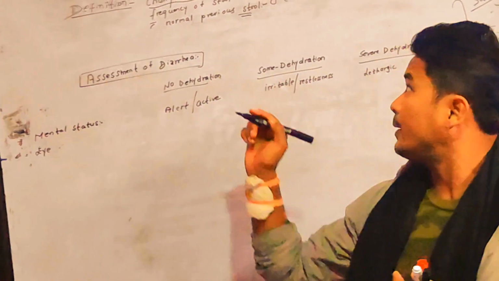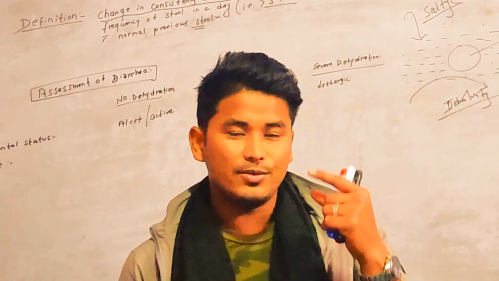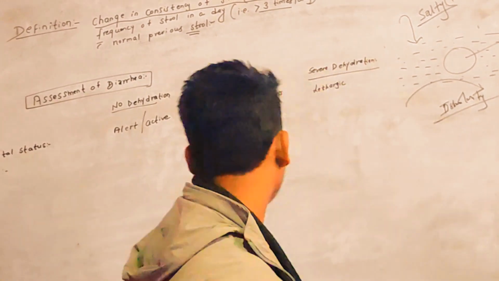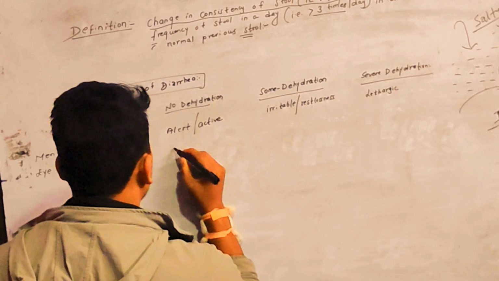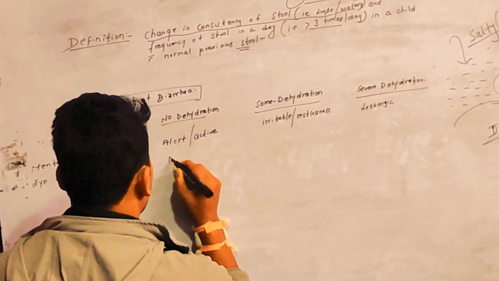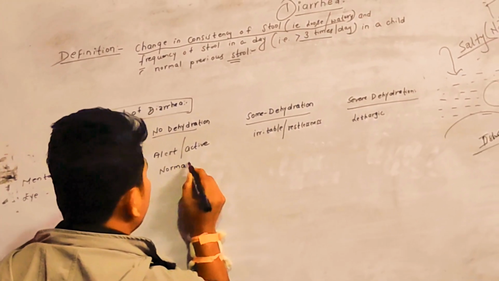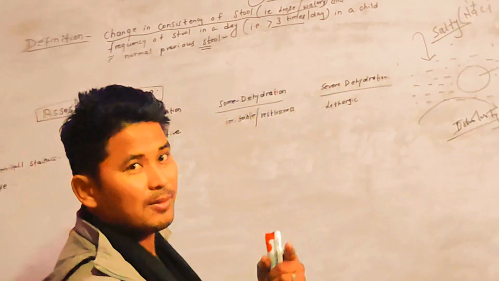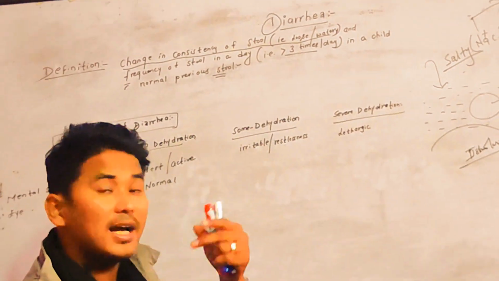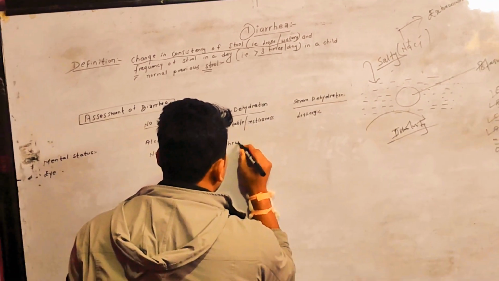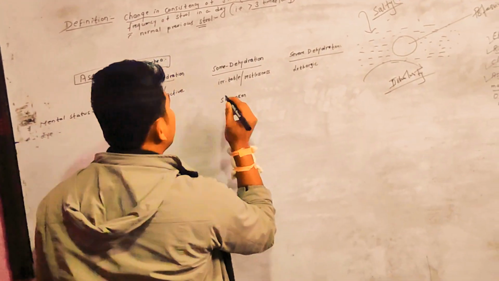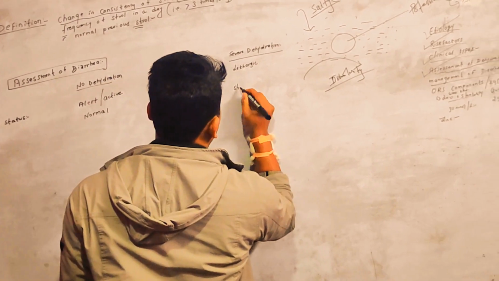For assessing dehydration, we will look at the patient's eyes, whether they are sunken or not sunken. In case of no dehydration, the eyes will not be sunken, because it is normal, right? So we can write that the eye is normal. But in some dehydration and severe dehydration, the eyes are supposed to be sunken, so we will write sunken here, and sunken here as well.